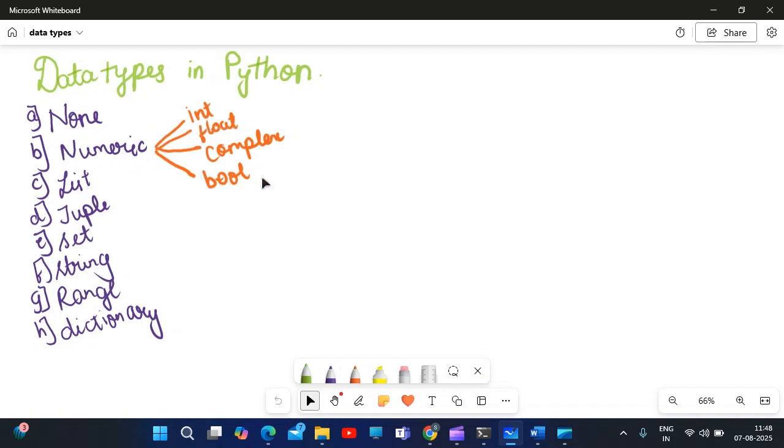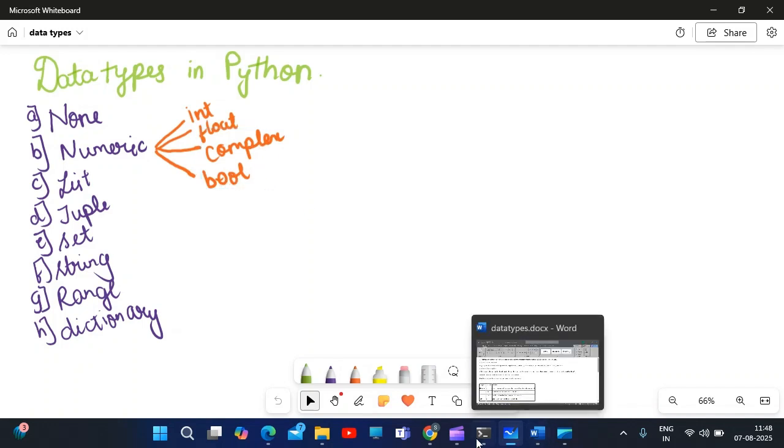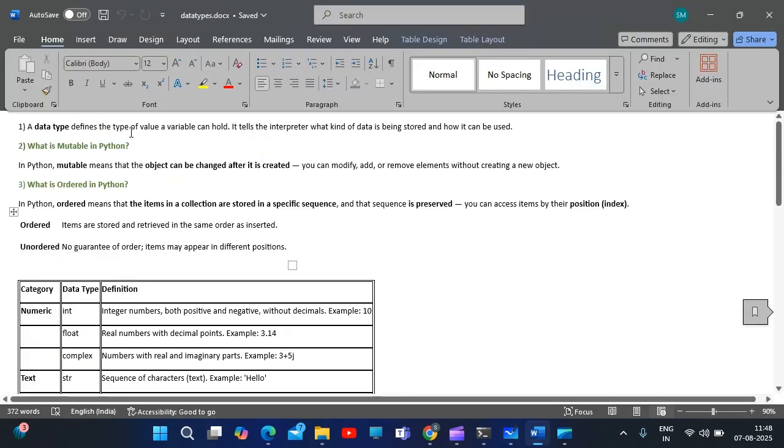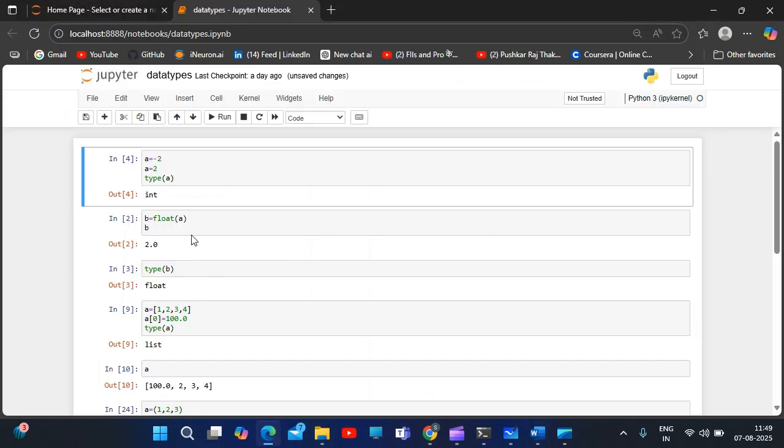Boolean is a true or false statement. So a data type defines the type a variable can hold. It tells the interpreter what kind of data is being stored and how it can be used. Here the data is stored as a numeric value, and we can use this integer data type for further use cases if needed.